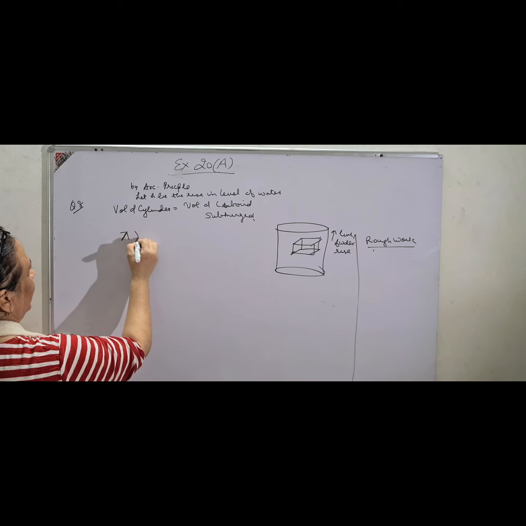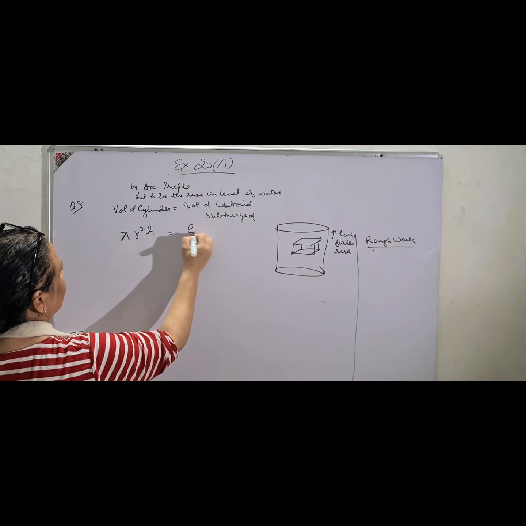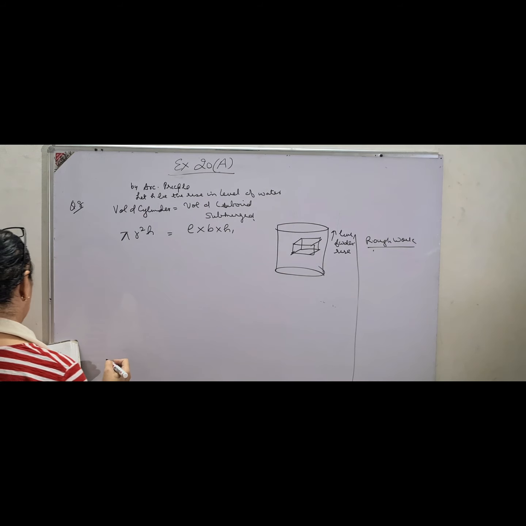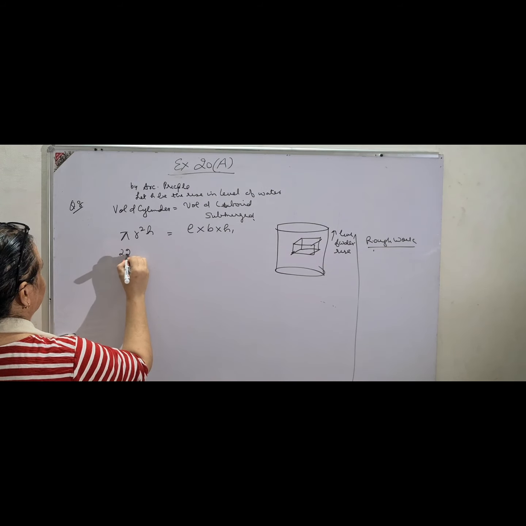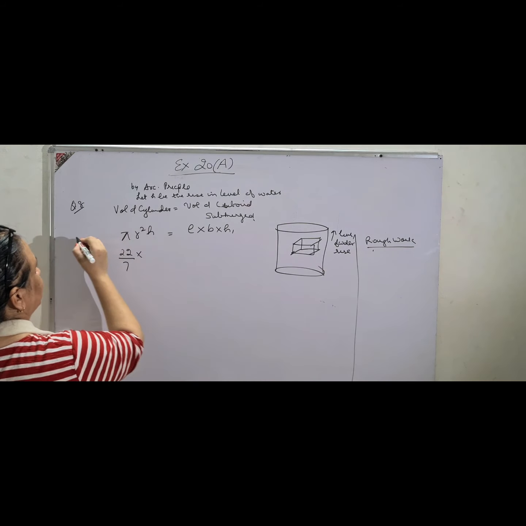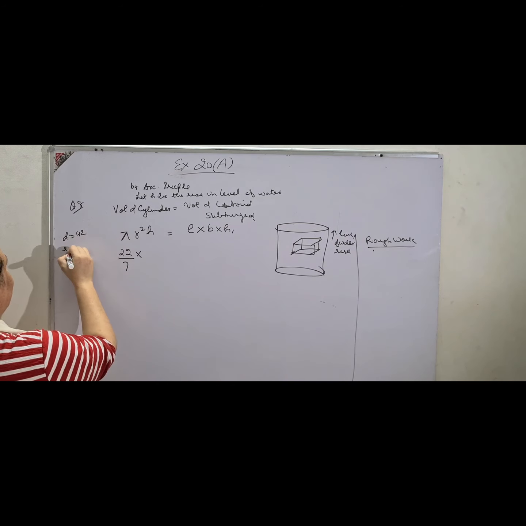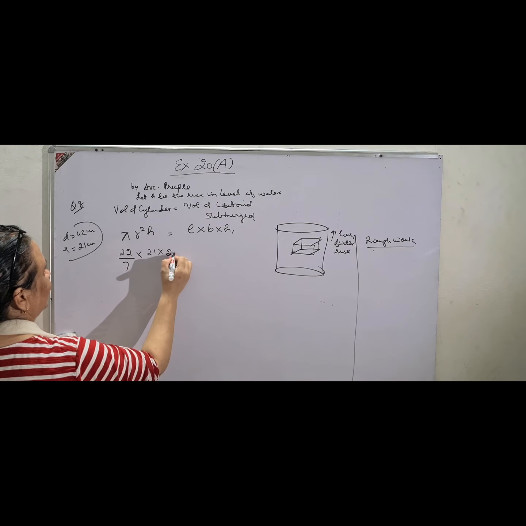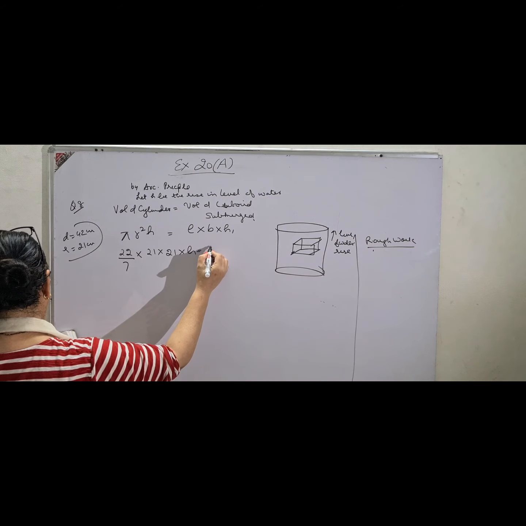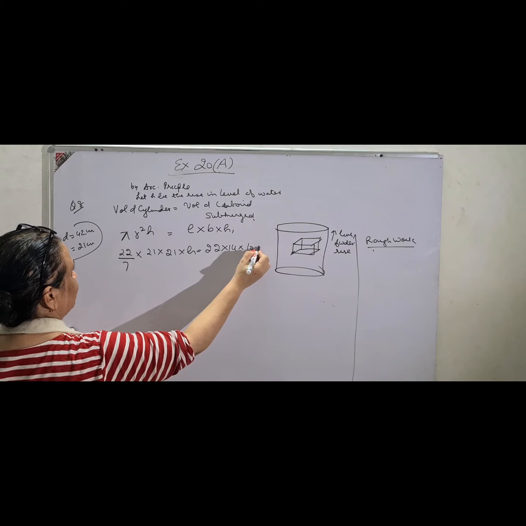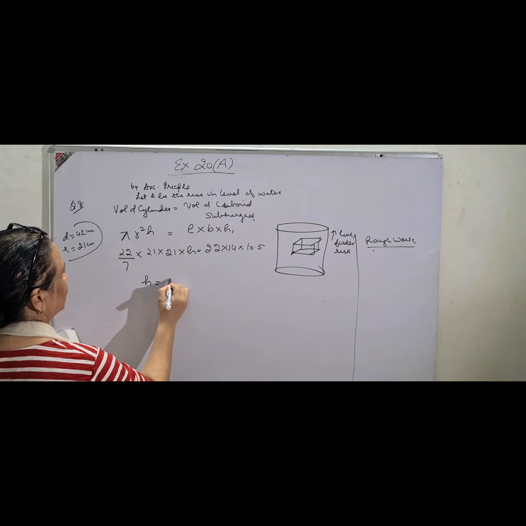So pi r square h, please put the formulas first, is equal to L into B into H1, where H1 is the height of the cuboid. So you put the formula, children, and then the values: 22 upon 7. The diameter of the base is given to be 42 centimeter, so the radius will be 21 centimeter. I am writing at the side, but better you write it on the top. So 21 into 21 into H is equal to length into breadth into height, 22 into 14, and of course into 10.5, and children, this will give you the value of H.